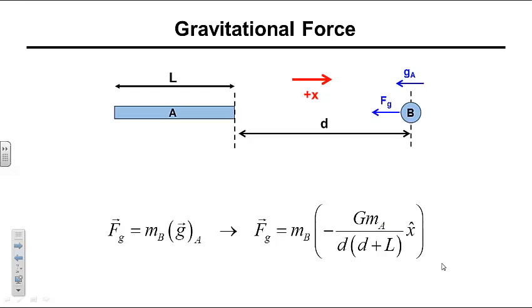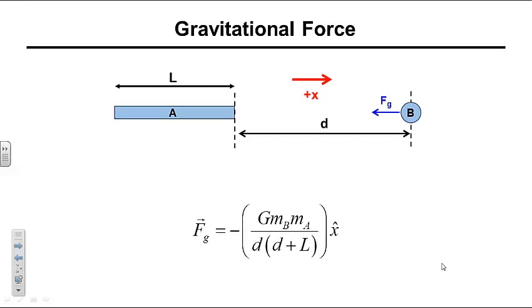Recall that since the mass of the rod is positive, the gravitational field of the rod points toward the rod, which in this case is in the negative x-axis direction. As expected, the magnitude of the gravitational forces determined through these two calculations are the same. The directions are different, however, due to Newton's third law.